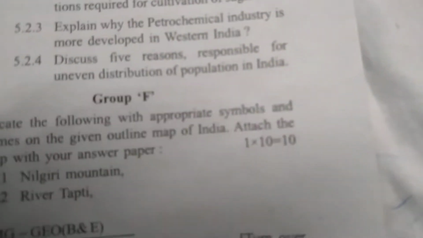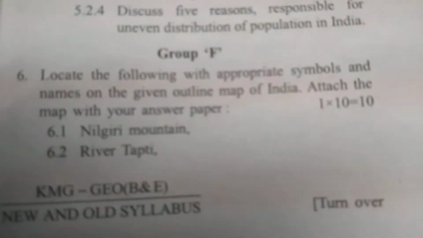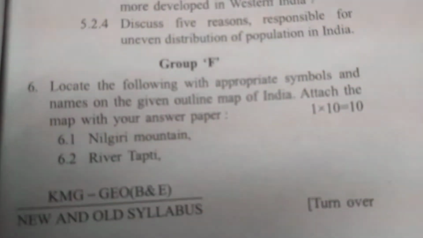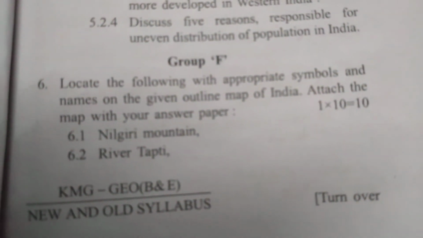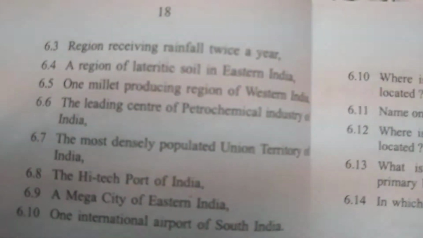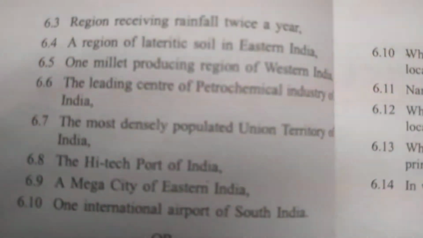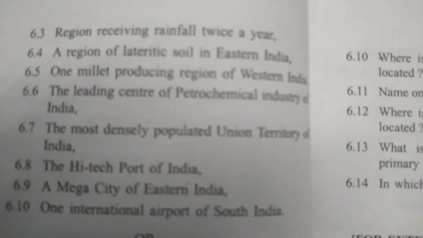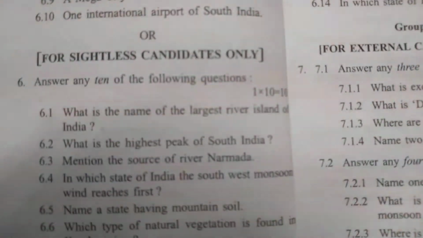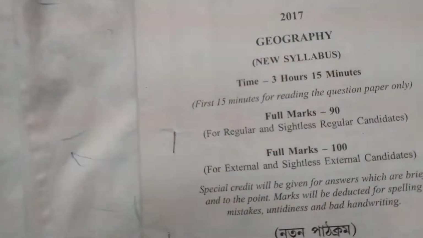And the group F is our map pointing. Okay, look at it. One is Nilgiri mountain and two is river Tapti. 1 is always mountain and 2 is river. So you should be carefully ready for this type of map. Okay. And next is the Ganges. Okay. So I next go to the question 2019.